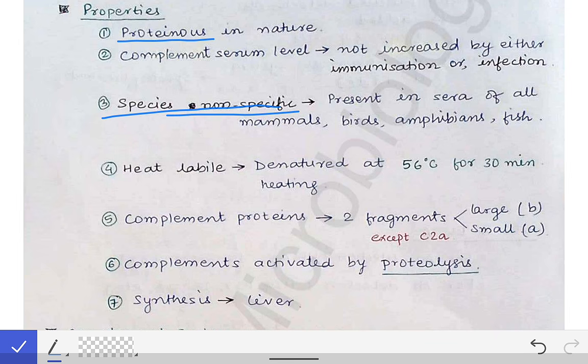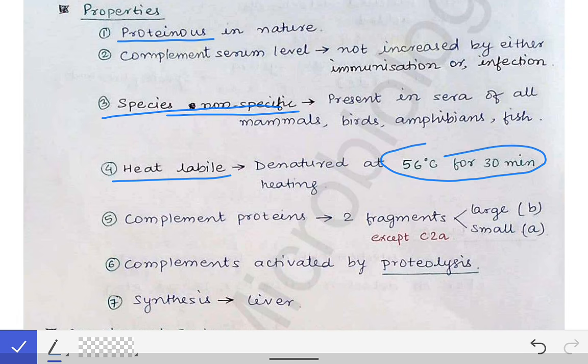Then the complement proteins are heat labile. The fourth important property is that the complement proteins are heat labile. What does that mean? This means that the complement proteins get denatured at 56 degrees centigrade if they are heated for 30 minutes, and if serum is heated at 56 degrees centigrade for 30 minutes, that means all the complement proteins in that serum will get inactivated, and that serum will be called the inactivated serum. So that's the definition of the inactivated serum as well. A serum which contains inactivated or denatured complement proteins will be called the inactivated serum.